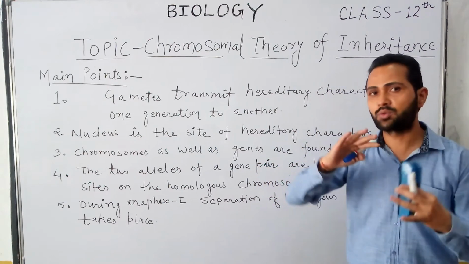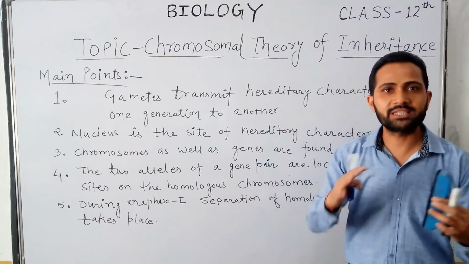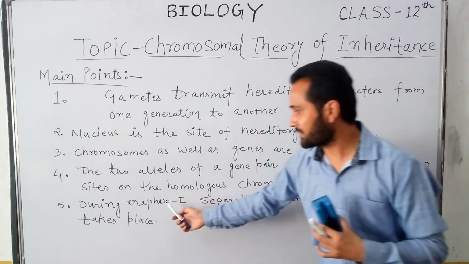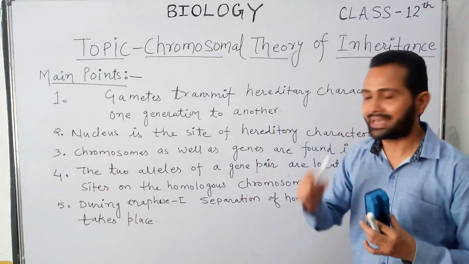Meiosis is the process through which gametes are formed. The meiosis process takes place in two phases, meiosis 1 and meiosis 2, and anaphase 1 is one of the stages of meiosis 1.